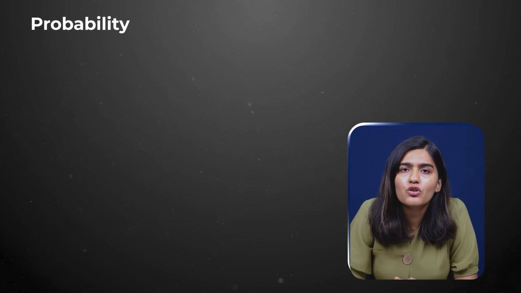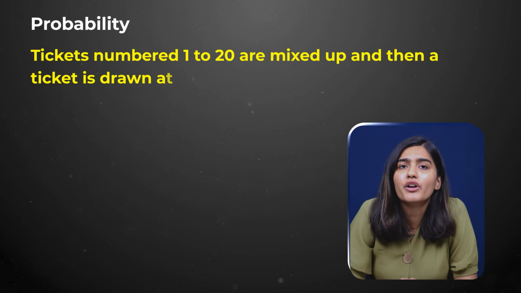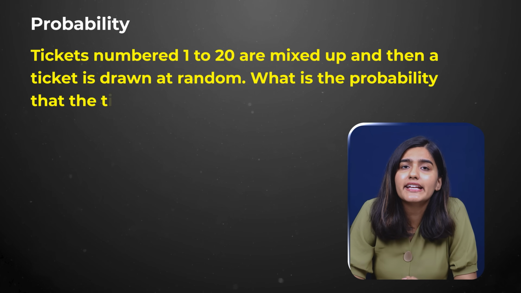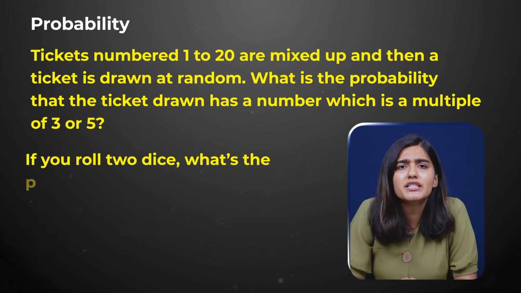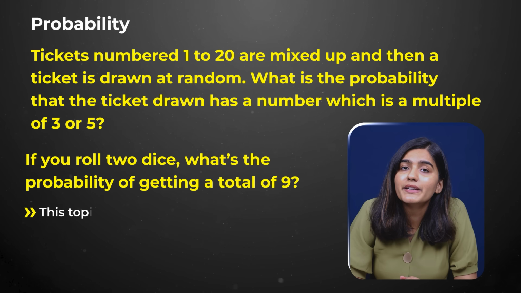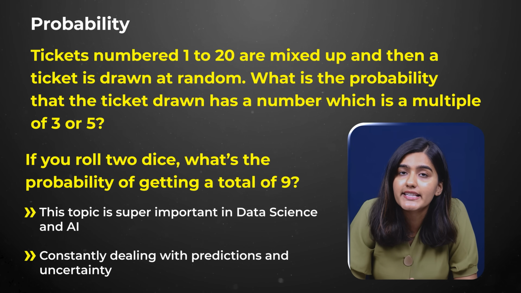So, a couple of typical questions could be like, tickets numbered from 1 to 20 are mixed up, then a ticket is drawn at random. What is the probability that the ticket drawn has a number which is a multiple of 3 or 5? Or if you roll 2 dice, what's the probability of getting a total of 9? This topic is super important in data science and AI, where you are constantly dealing with prediction and uncertainty.